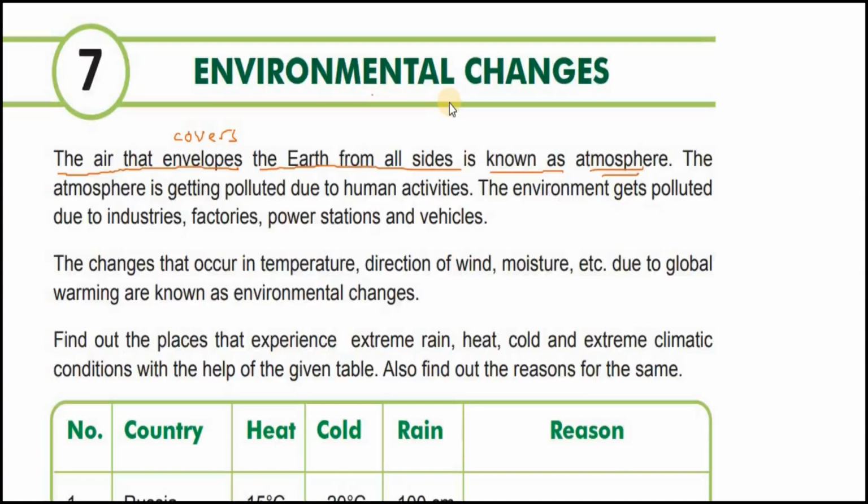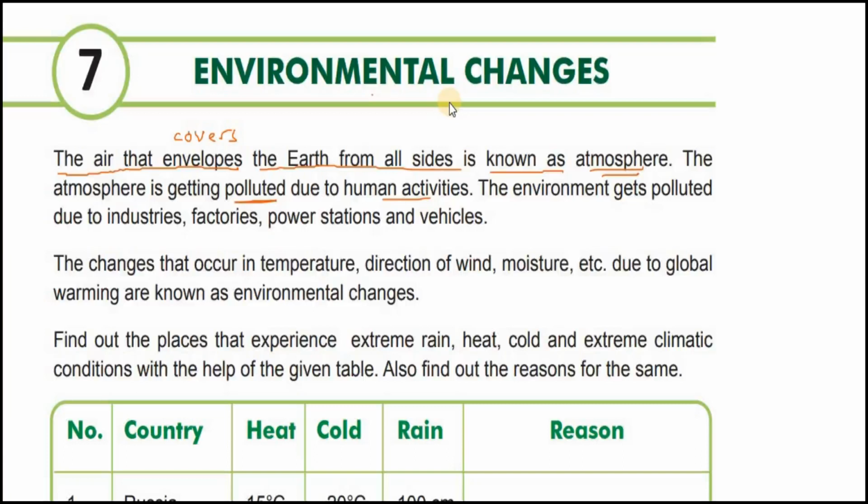If we talk of the atmosphere, we know that the atmosphere is getting polluted due to human activities. So now you'll ask, what does pollution mean? We've seen it before. Pollution means addition of any unwanted things to the atmosphere. Unwanted or harmful substances, when they are added to the atmosphere or to the environment, then it is said to be pollution.